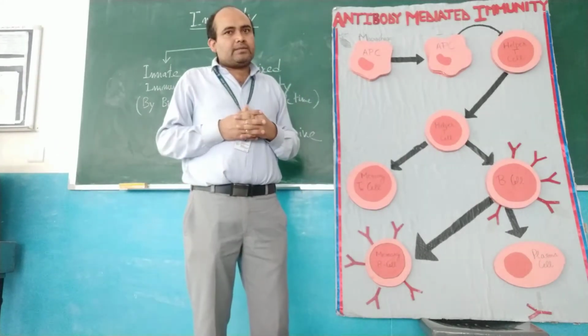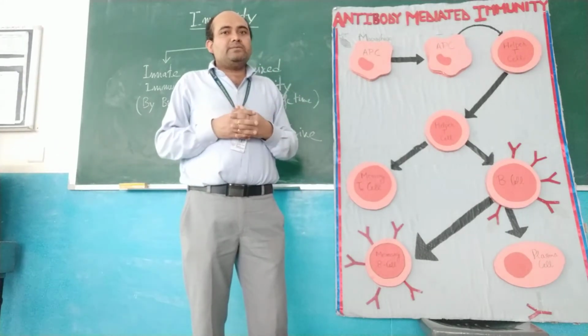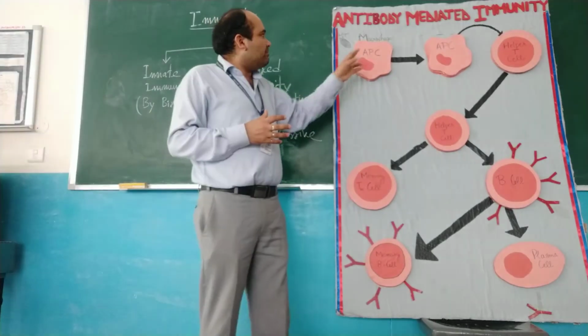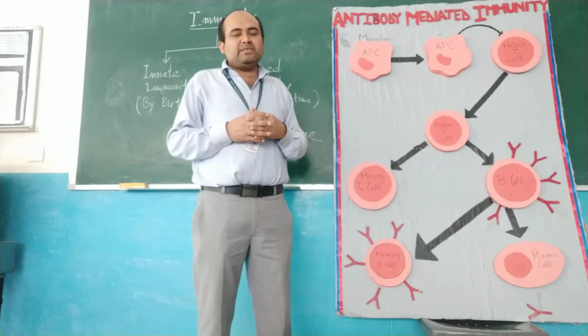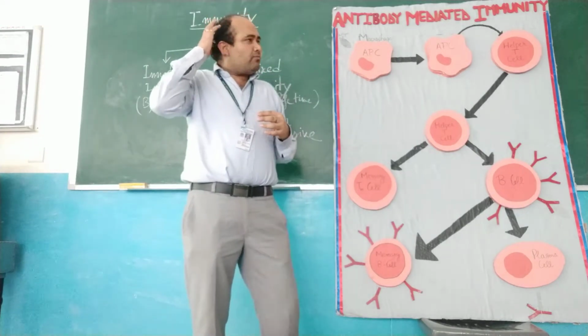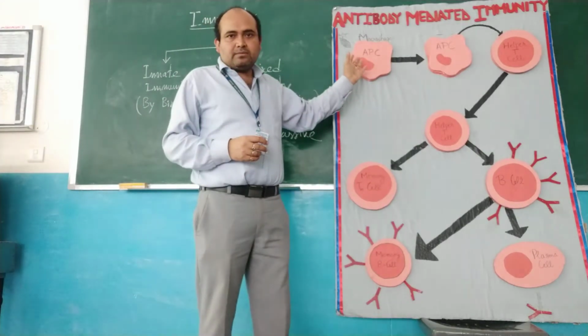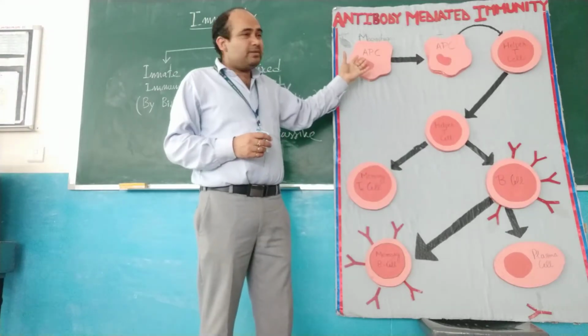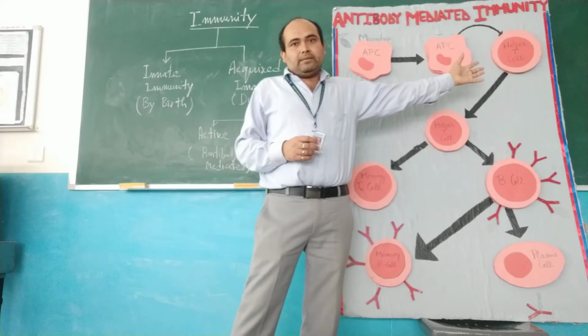Helper T cells are specialized WBC which are activated by the APC, the antigen presenting cell. What will happen here is that this macrophage will first receive the antigen and give its signal to the helper T cell.